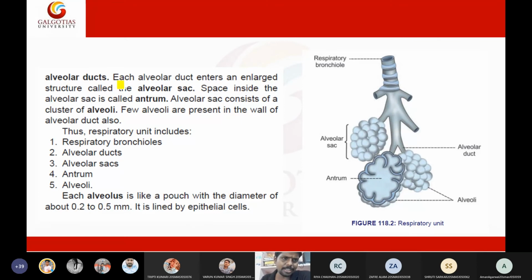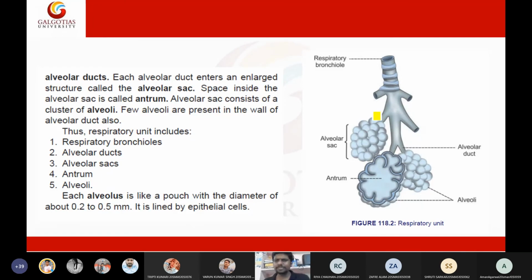Alveolar ducts, so there is a short thing. Each alveolar duct enters into an enlarged structure called an alveolar sac. The space inside this alveolar sac is called the antrum. The alveolar sac is composed of clusters of alveoli. Few alveoli are present in the walls of the alveolar duct. Thus the respiratory unit is composed of respiratory bronchioles, alveolar ducts, alveolar sacs, antrum, and alveoli.